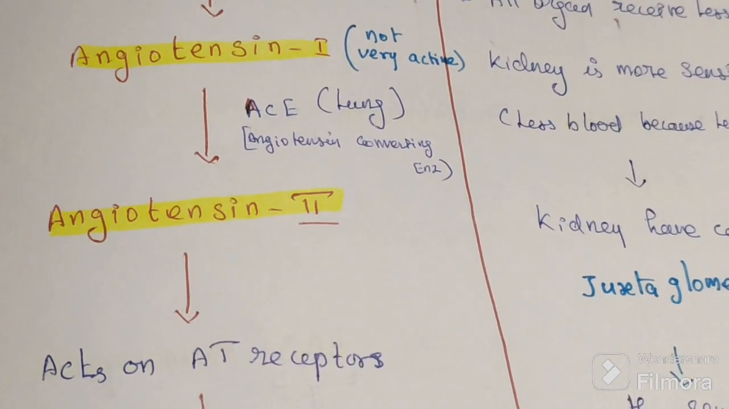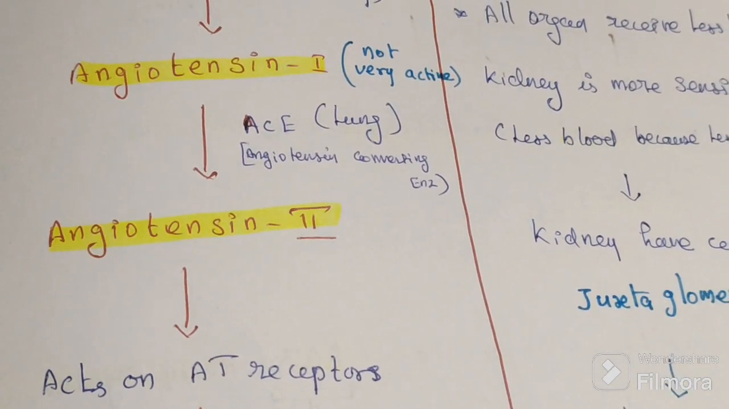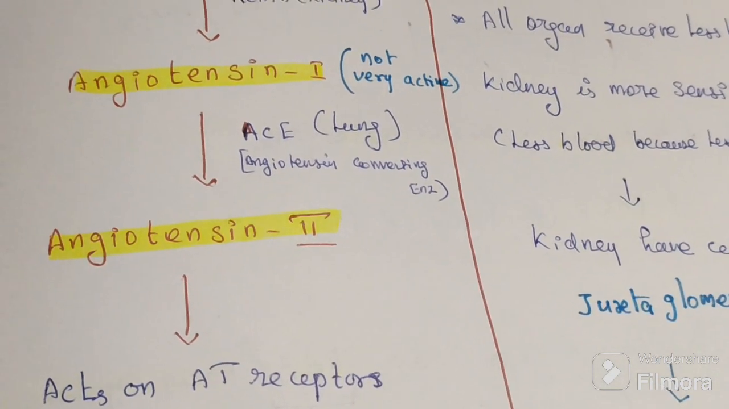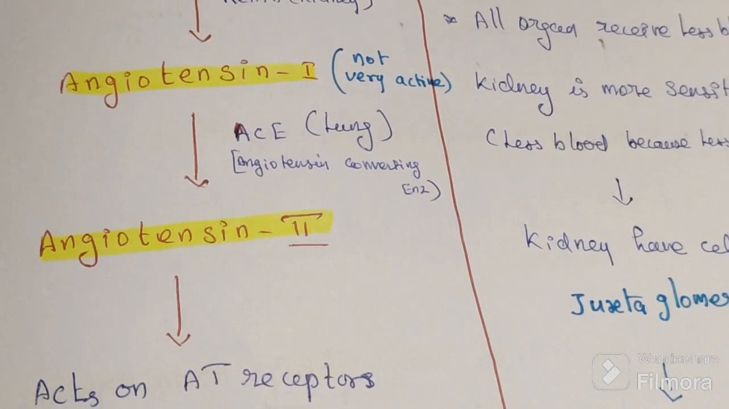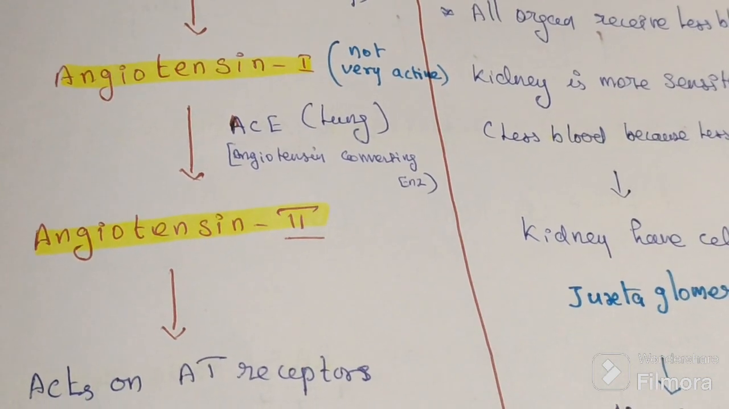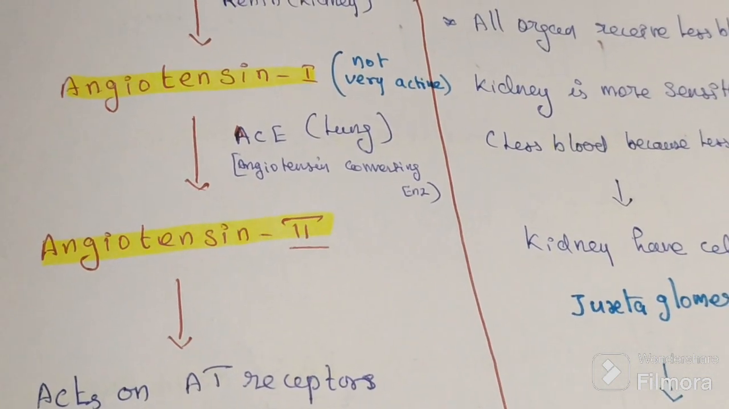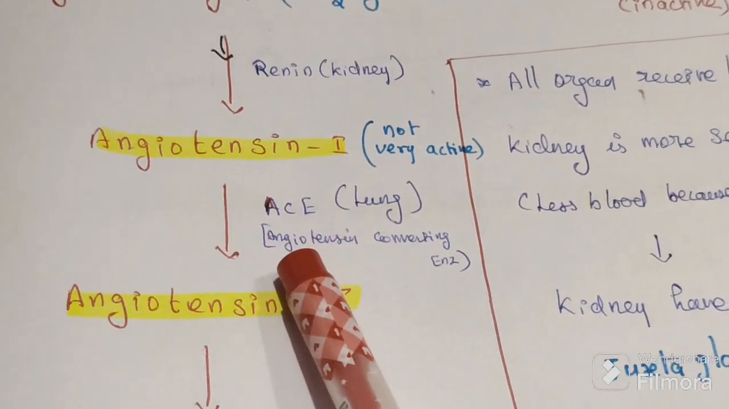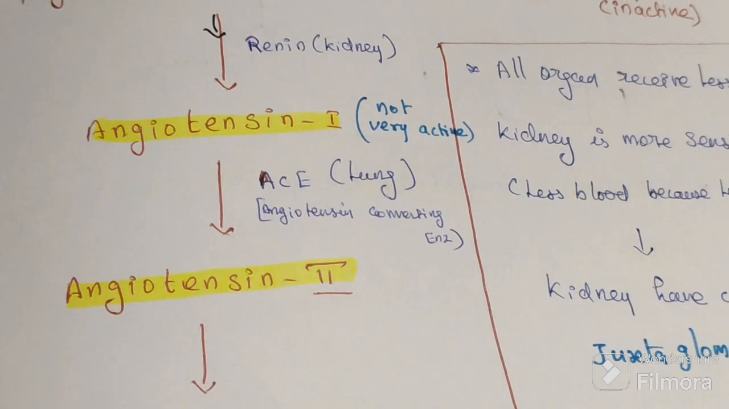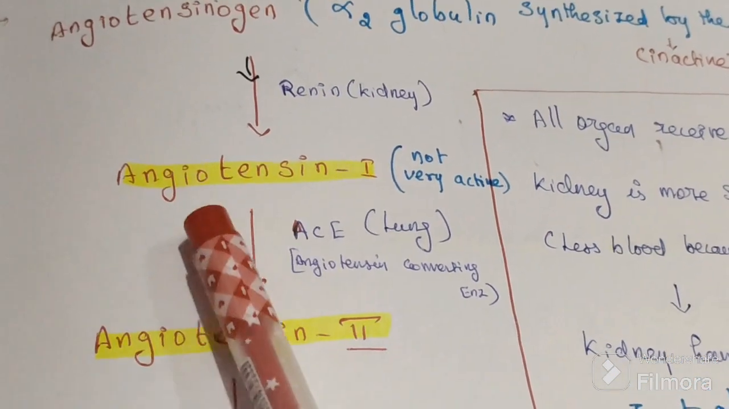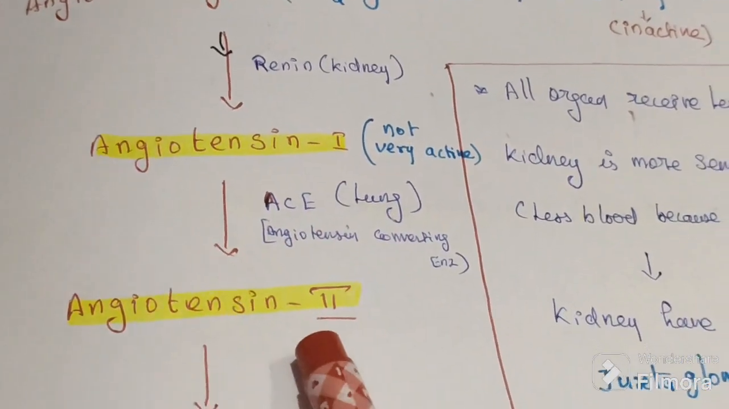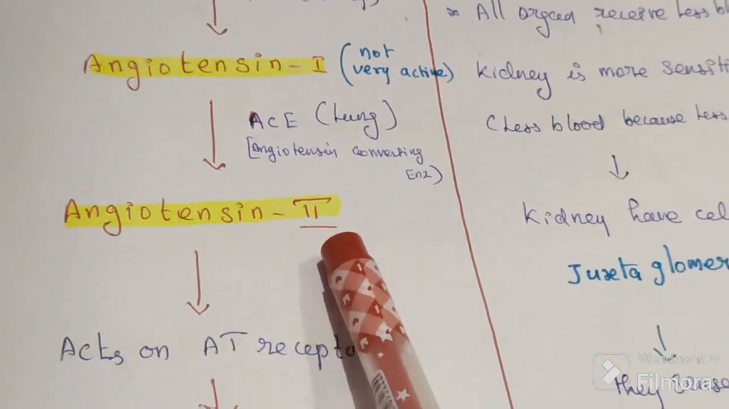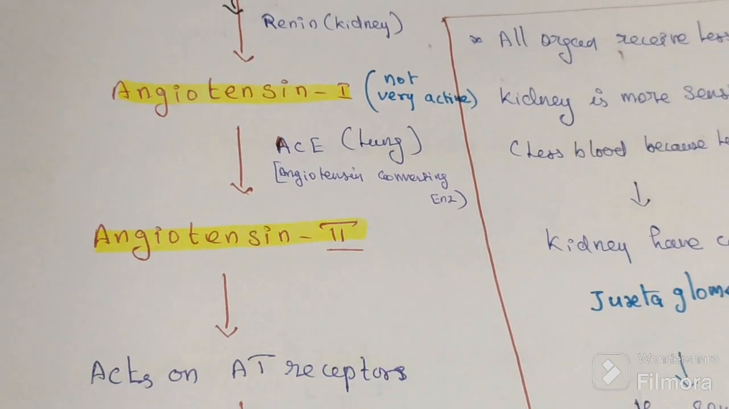But angiotensin 1 is not very active. Now in the lung there is another enzyme, the name of that enzyme is ACE, angiotensin converting enzyme. It will convert this angiotensin 1 to angiotensin 2. Angiotensin 2 is the most important product.